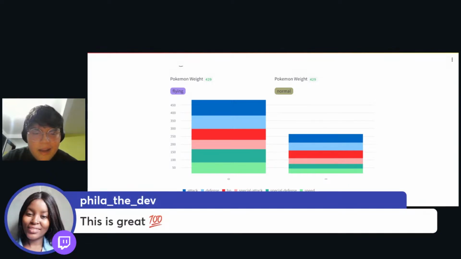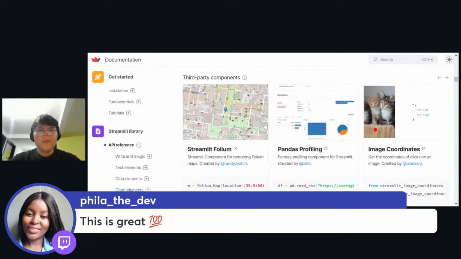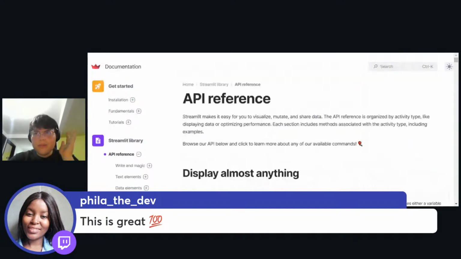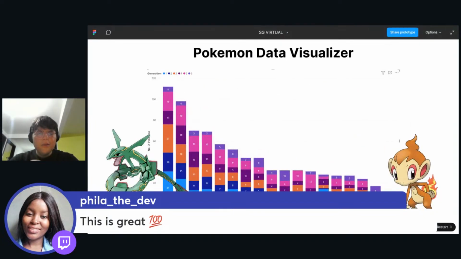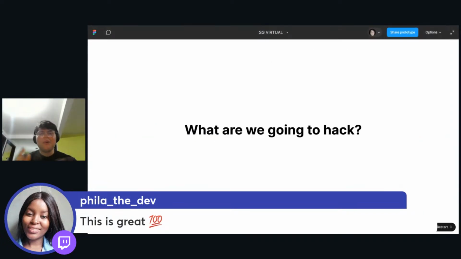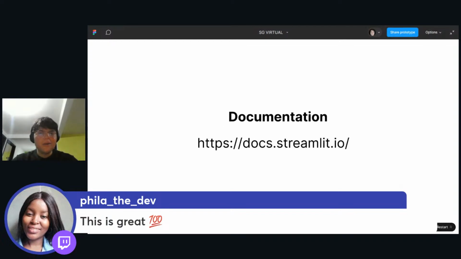So as you can see, let's recap everything about today. We learned how to use Streamlit for building a kind of Pokemon data visualizer application, a Pokemon comparator.